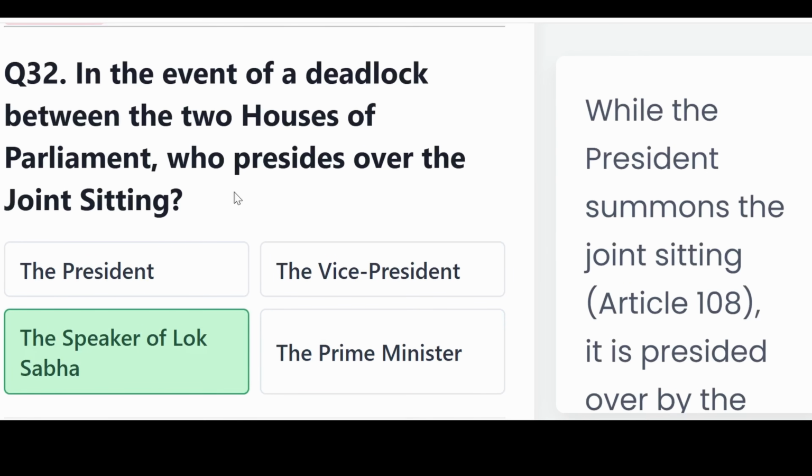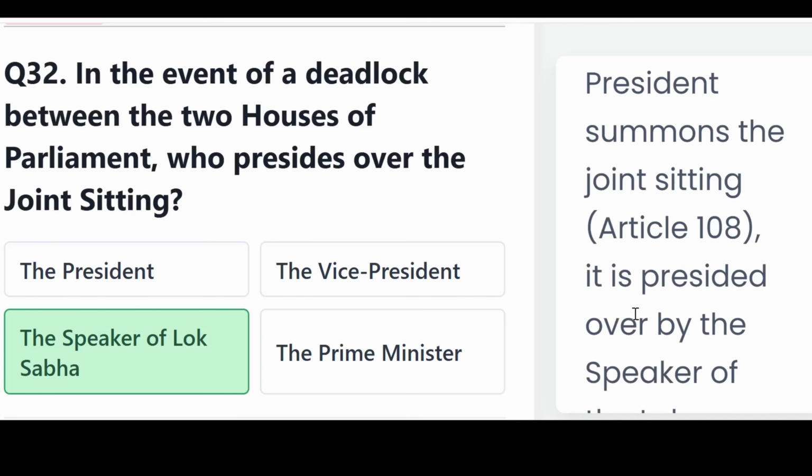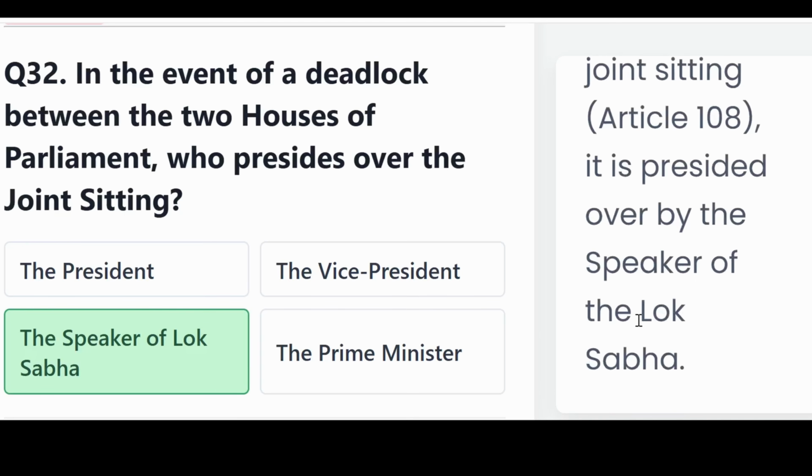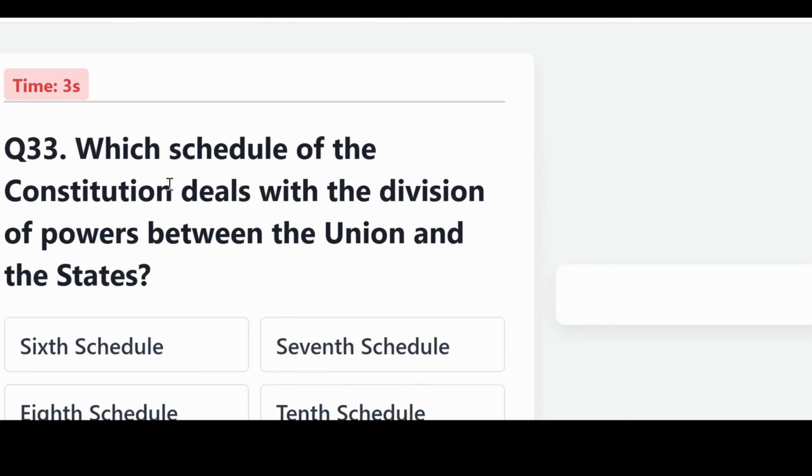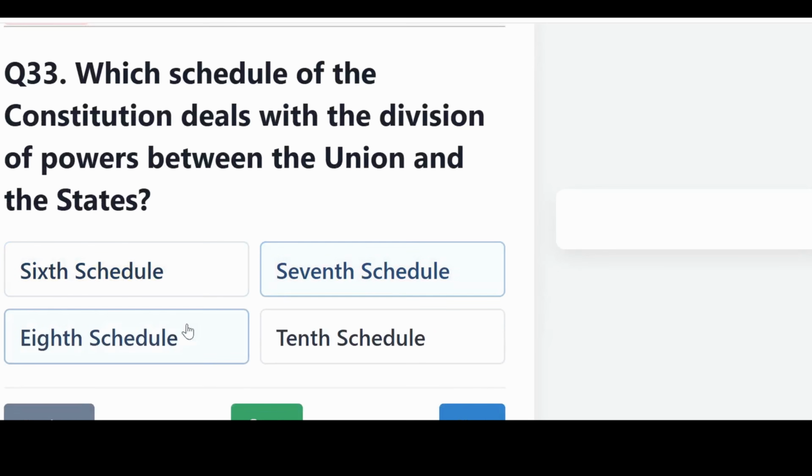The correct answer, the Speaker of Lok Sabha. While the President summons the joint sitting, that is Article 108, it is presided over by the Speaker of the Lok Sabha. Which schedule of the Constitution deals with the division of power between the Union and the states? Is it the 6th, the 7th, the 8th, or the 10th schedule?